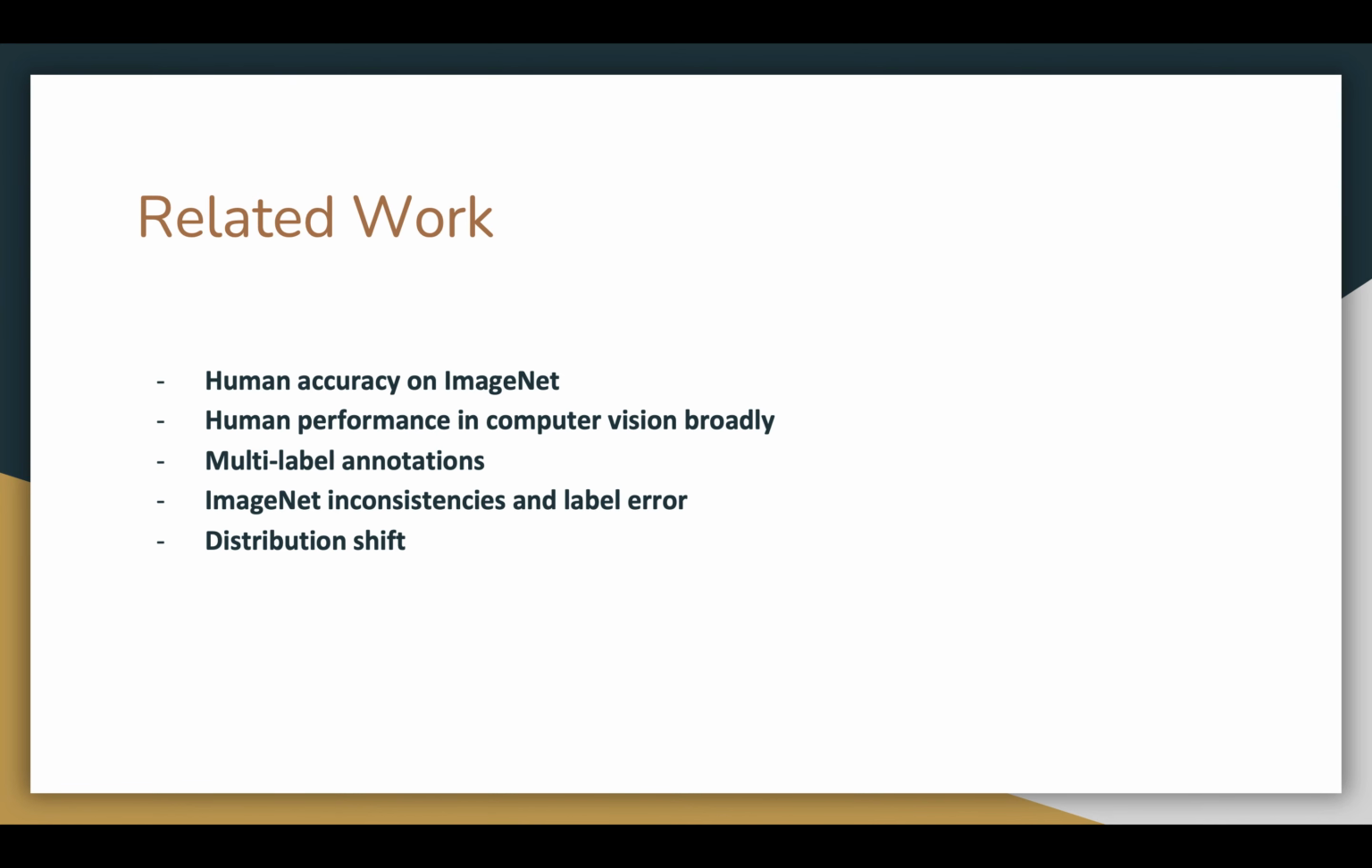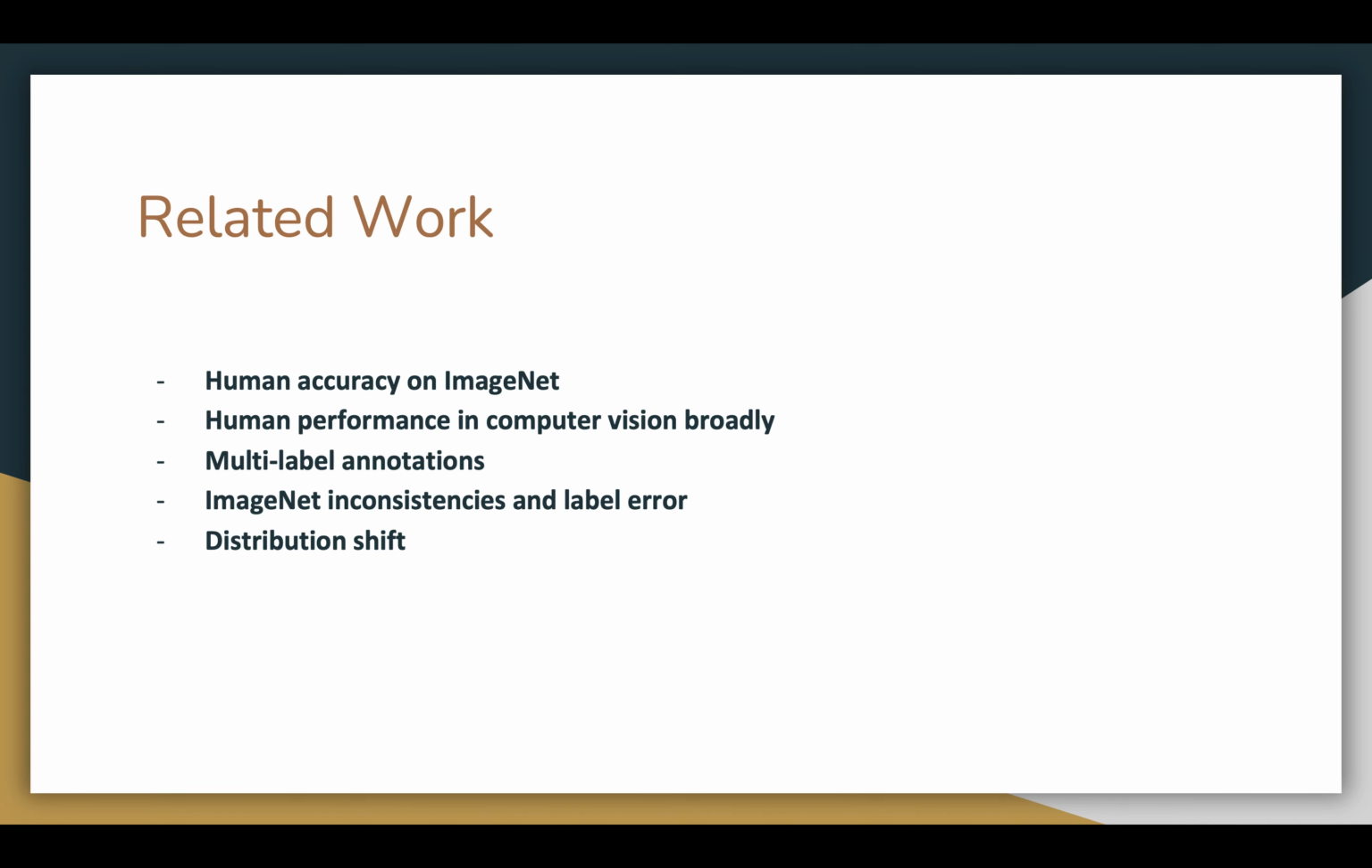Another area is human performance in computer vision broadly. There are many examples of recent studies in this area, such as investigating human robustness to synthetic distribution change and studying what characteristics humans use to recognize objects. Some work looks at multi-label annotations. The work done by Stock and Sisi also aligns with the researchers' study in this paper. According to them, the top line accuracy measure could underestimate multi-label by up to 13.2%.